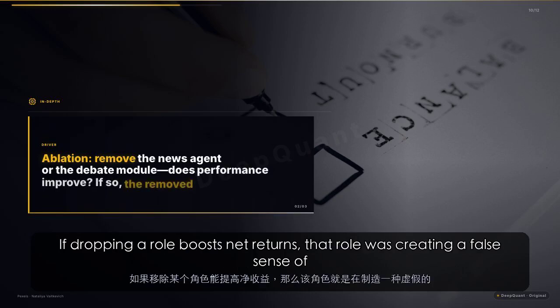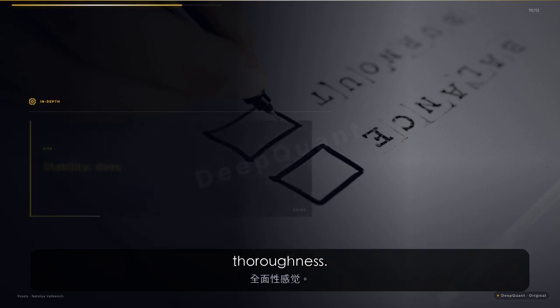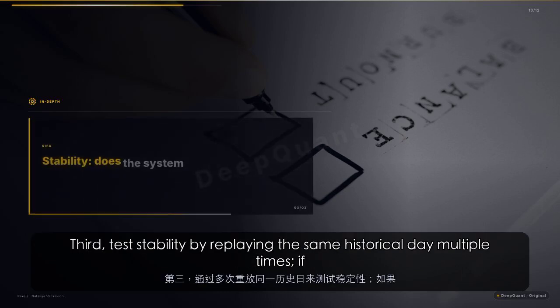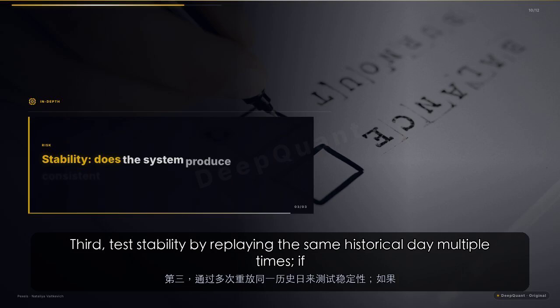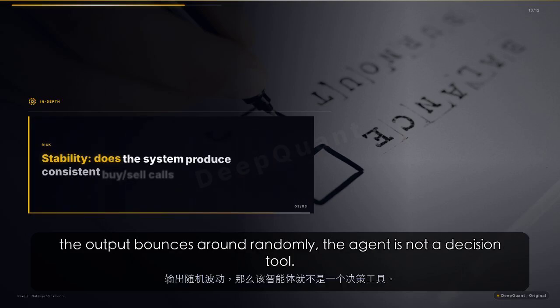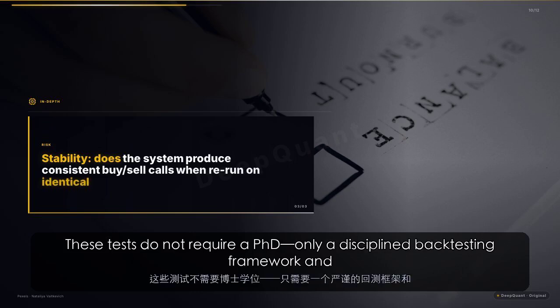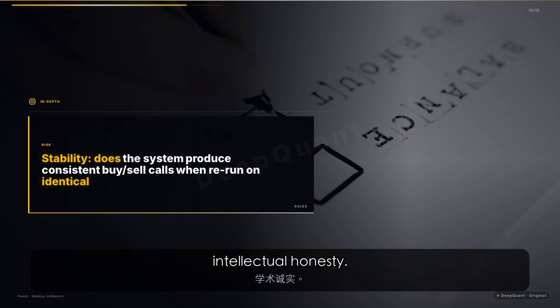If dropping a role boosts net returns, that role was creating a false sense of thoroughness. Third, test stability by replaying the same historical day multiple times. If the output bounces around randomly, the agent is not a decision tool. These tests do not require a PhD, only a disciplined backtesting framework and intellectual honesty.